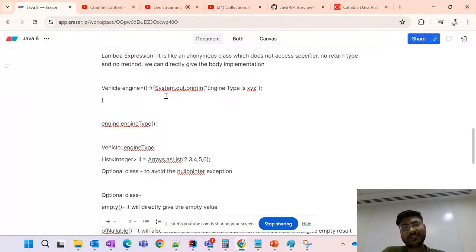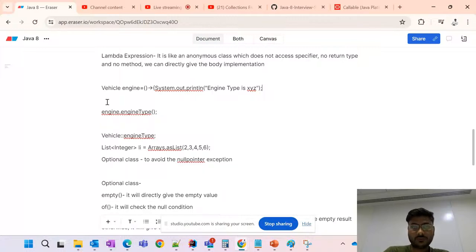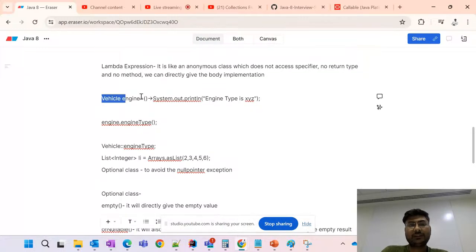But if we have multiple statements, like the for loop we are running and then we are printing the result, that time we are using these curly braces. So right now for the timing I am just removing it, and now you can see this method implementation has been done. Now we have created the concrete method for this, right?